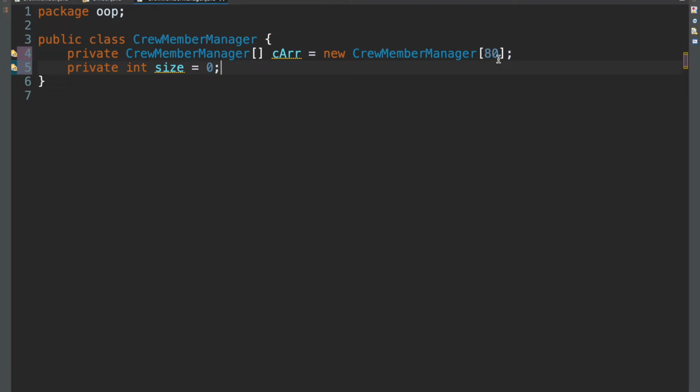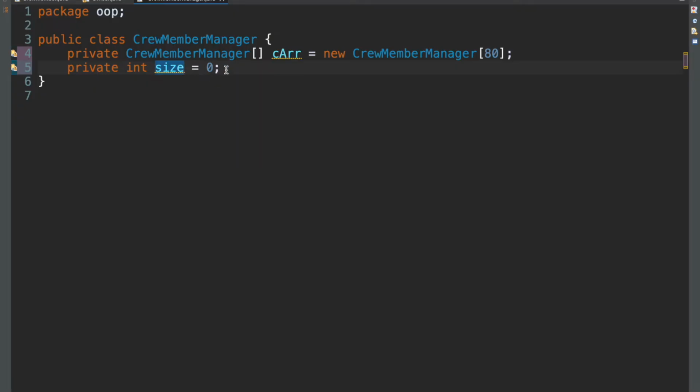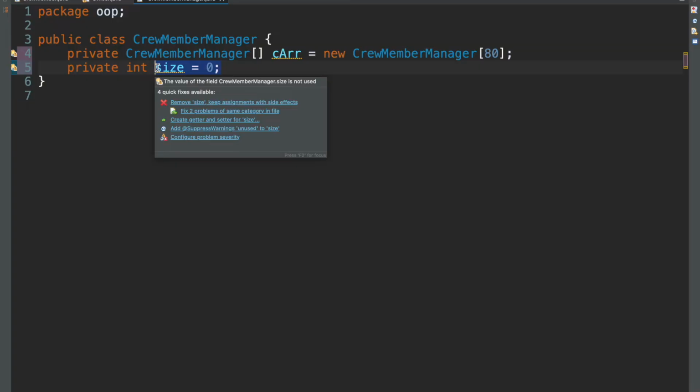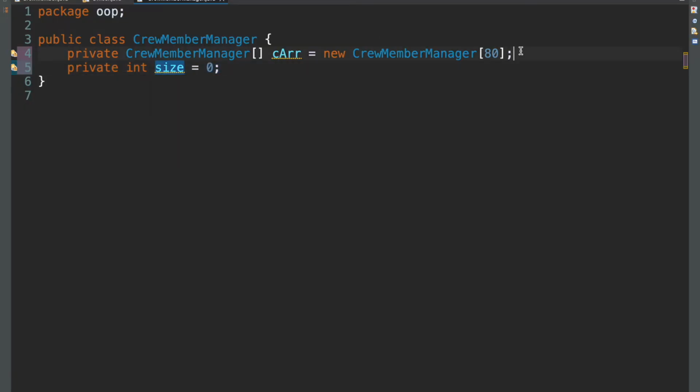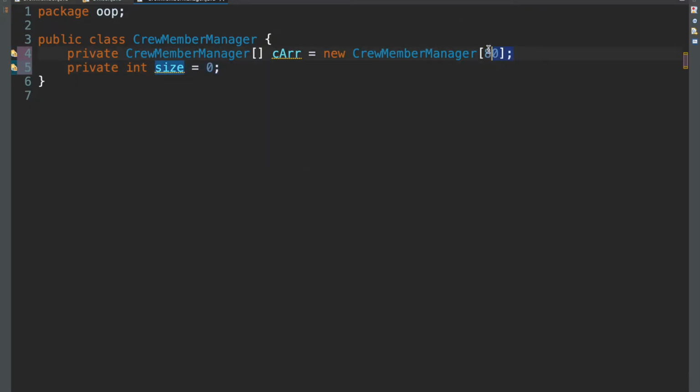So 80 tells us the number of seats, whereas size will tell us the number of actual students in the classroom. And this size is what's more important to us. We want to know how much of the space given is actually allocated, is actually being used, right? That's more important than knowing just in general how much space there is. And that's what this array tells us. So that's why we also need a size to know how much we've occupied so far out of the array.